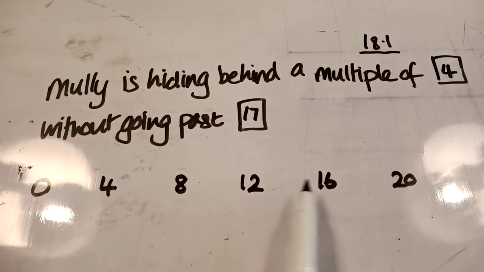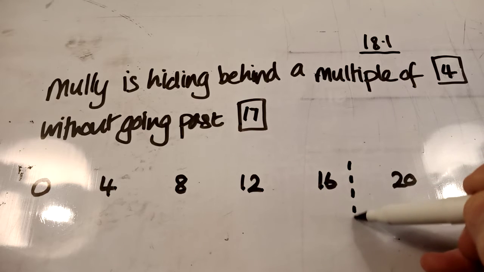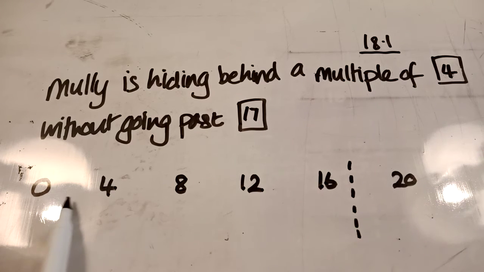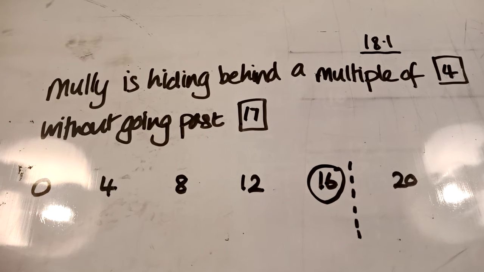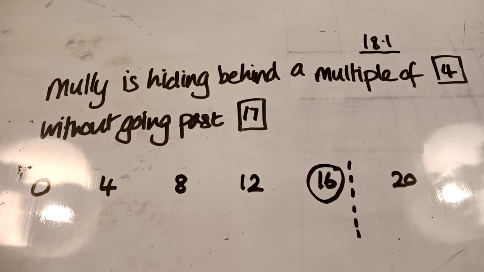17 isn't there. But where would it be if it were marked on? Oh, there it would be. Okay. So where would Molly be? Yep, he'd be hiding behind 16. Right, chaps, if you're on click 8, I'd like you to have a go at the questions that are posted for click 8 on the sheet.